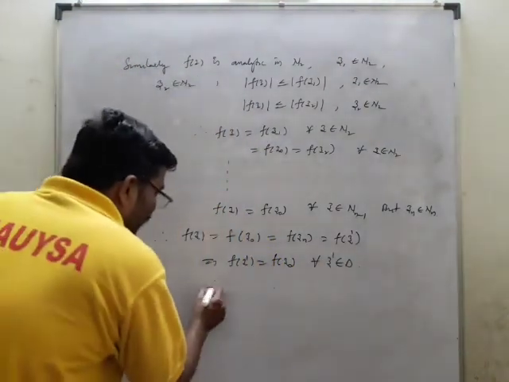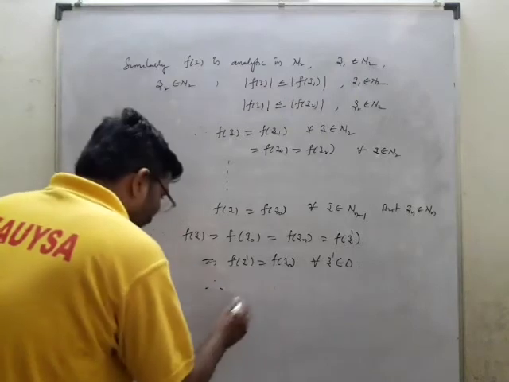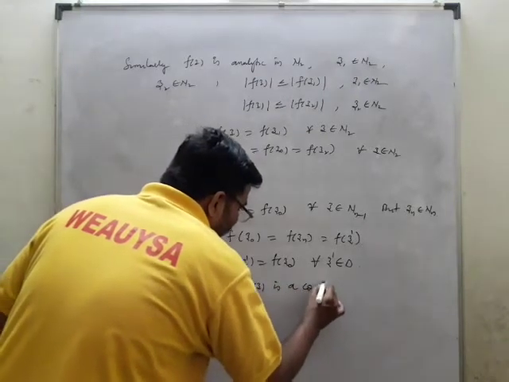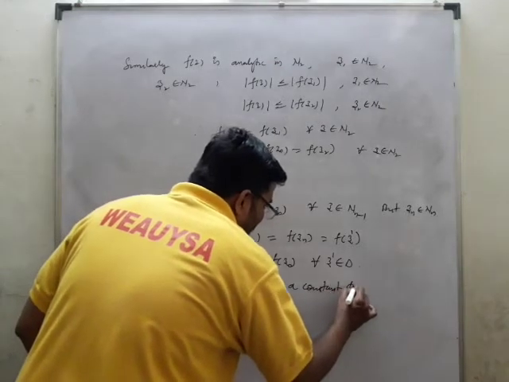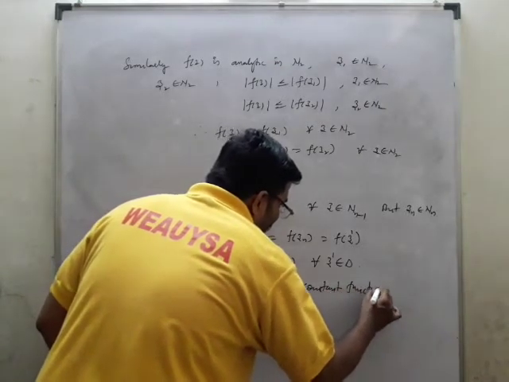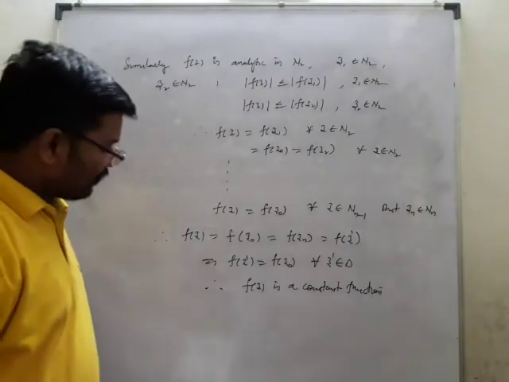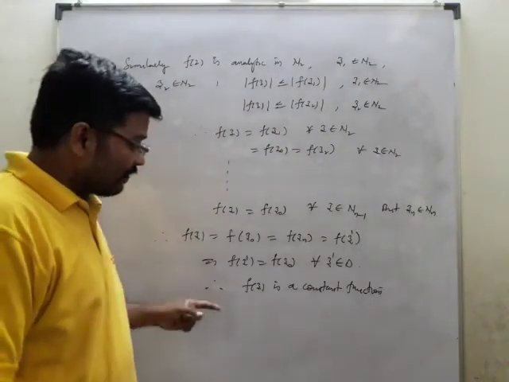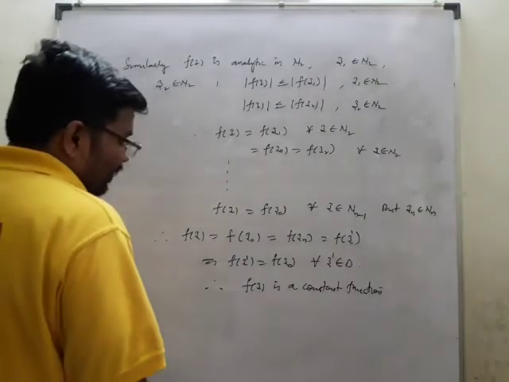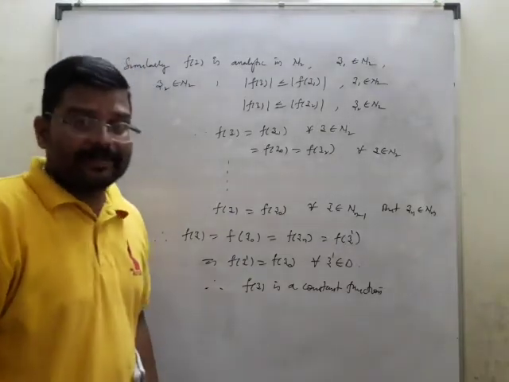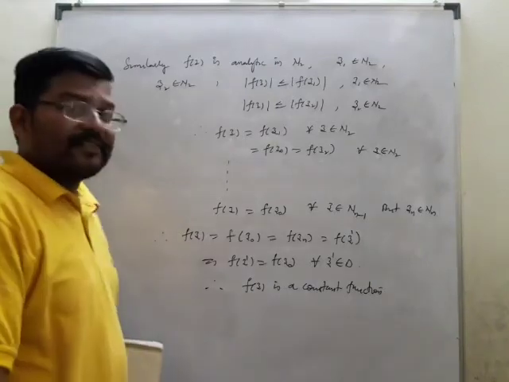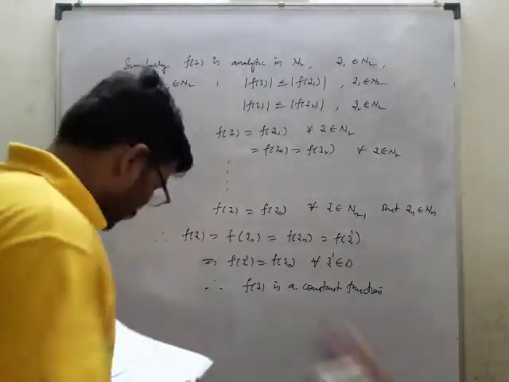Okay, so what did we get? We got f of z is a constant function. What are the points we are going to choose? All the points lead to the one point itself, and that is nothing but f of z. So f of z we got as a constant function, but what is given in the statement? f of z is a non-constant function, but what we got is f of z is a constant function, which is a contradiction.